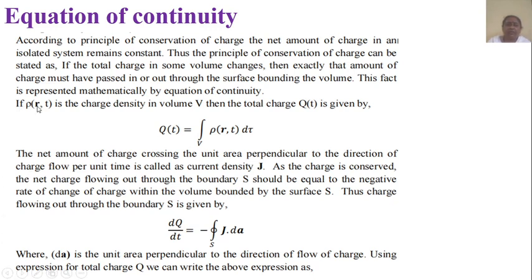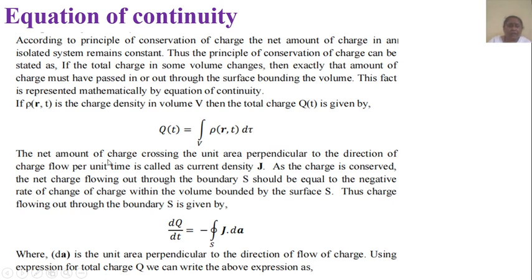If rho of r, t is the charge density in volume V, then the total charge Q is given by Q equals integral over volume V of rho of r, t d tau.